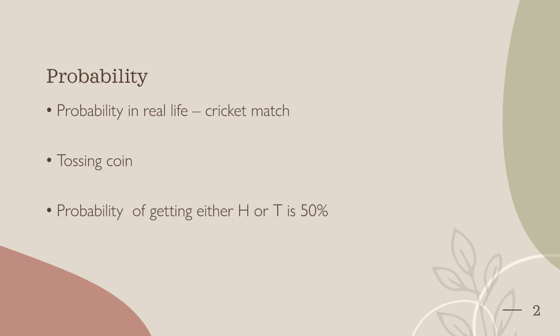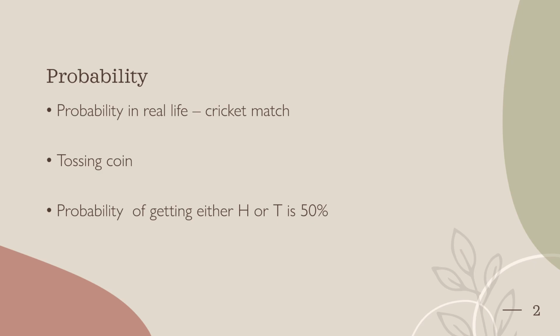Not only in cricket, but in almost all games, this kind of procedure is there. The probability concept comes in like this: in the tossing of a coin, we may get either head or tail. In this case, there are only two events, right? Head and tail. So the probability is said to be 50%. There are chances of getting heads 50% and tails also 50%.